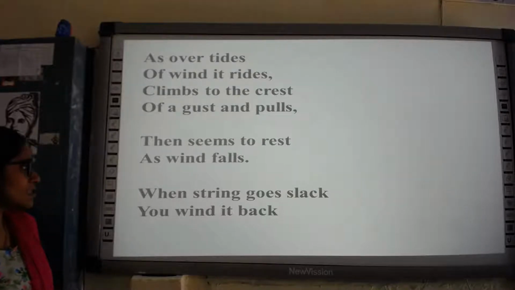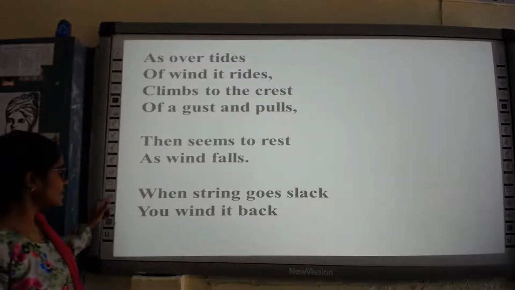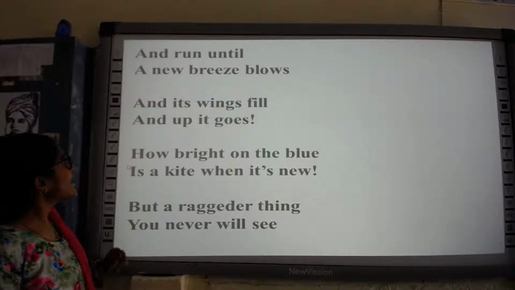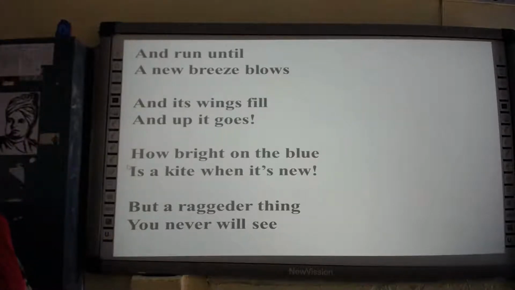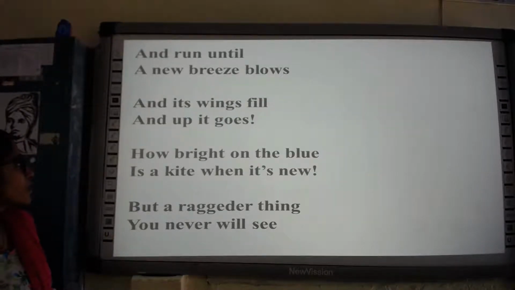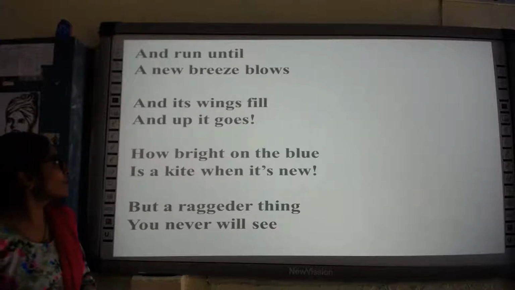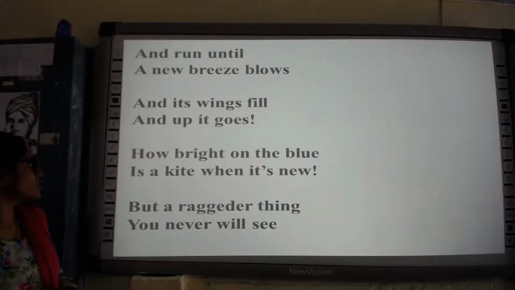When string goes slack, you wind it back and run until a new breeze blows, and its wings fill and up it goes.